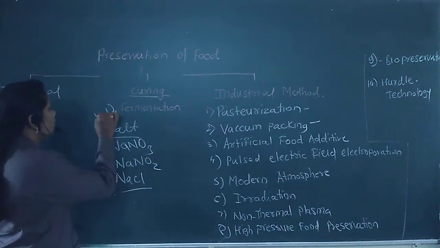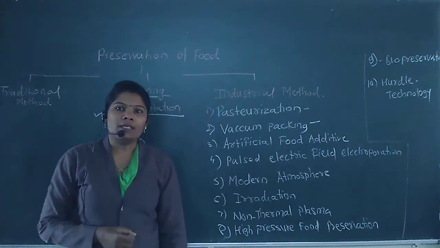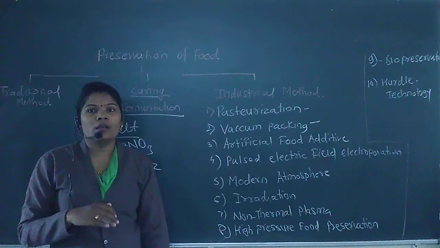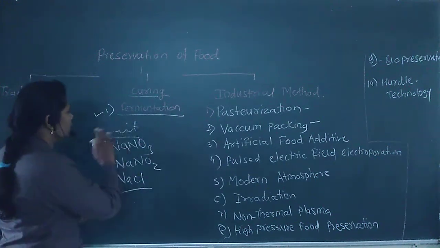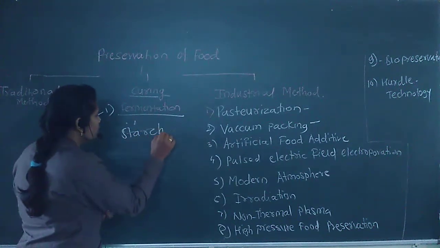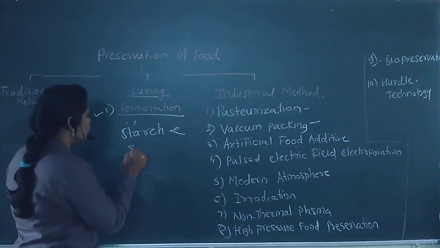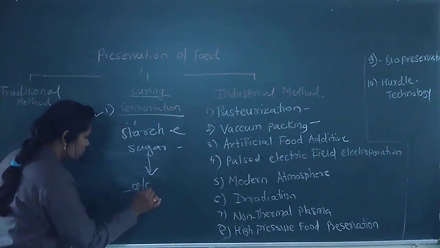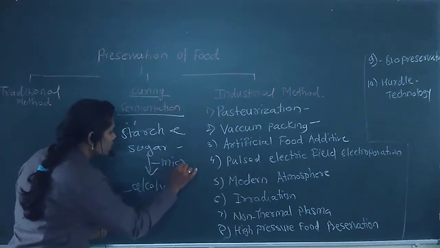In that we include the fermentation process. What is the fermentation process? This is the process where we convert the starch and the other compound, that is sugar, into alcohol by using microorganisms.